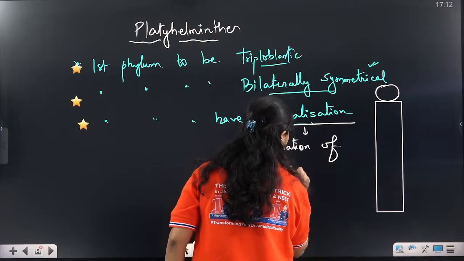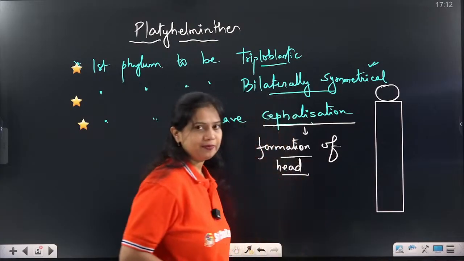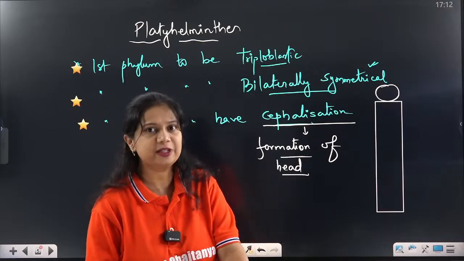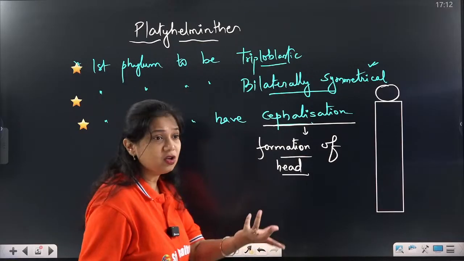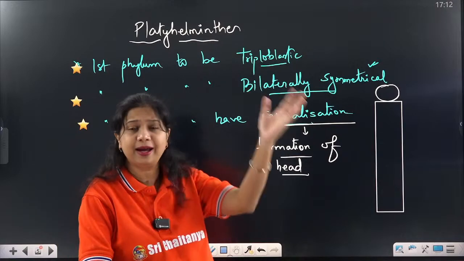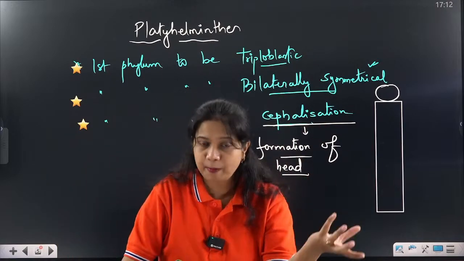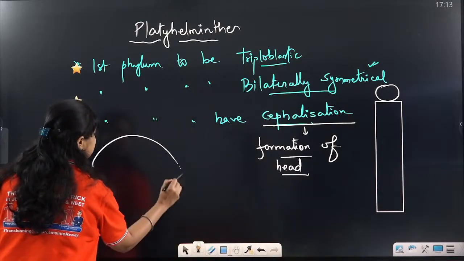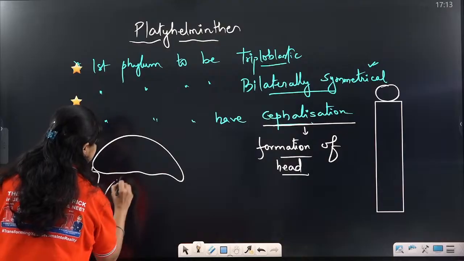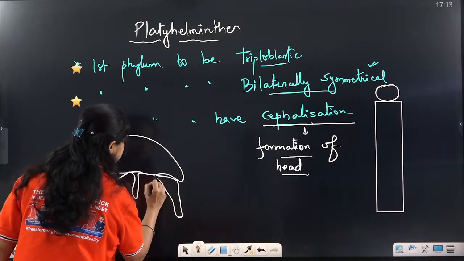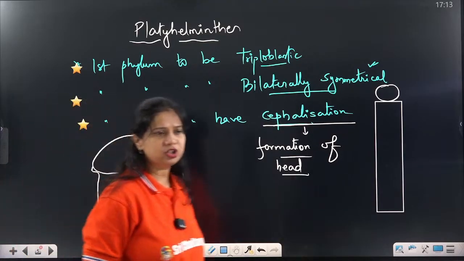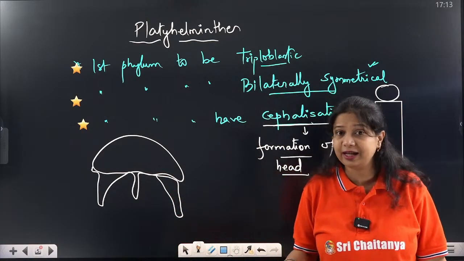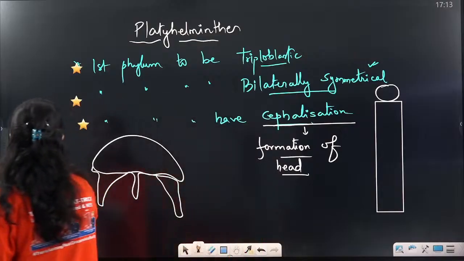So when the head started forming, if we see a jellyfish, if we see hydra, if we see sea anemone, all these organisms do not have a separate head. We cannot say this is the part of the head, this is the part of the tail. No, we cannot say that. The jellyfish appears like this. That is the structure of the jellyfish. Now which one will be called the head or which one the tail? There is no structure as head and tail.